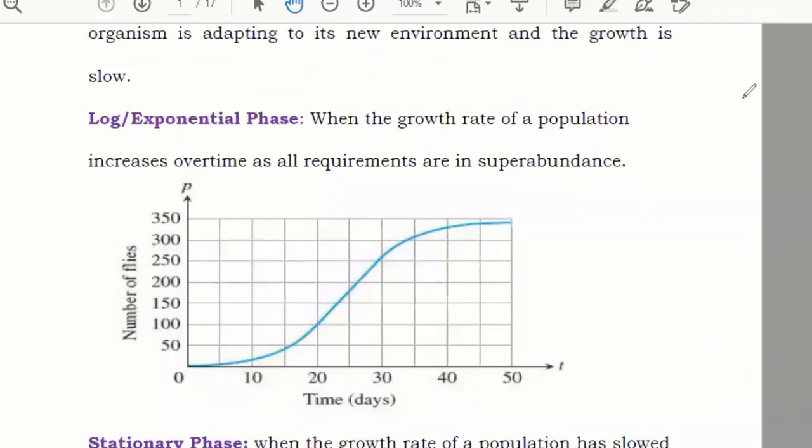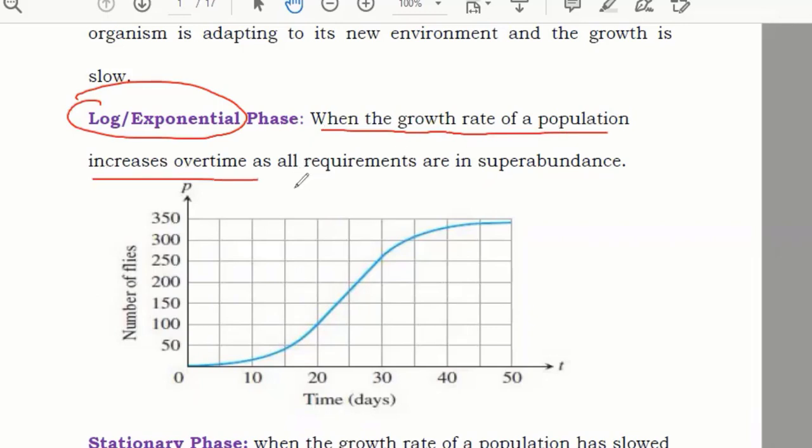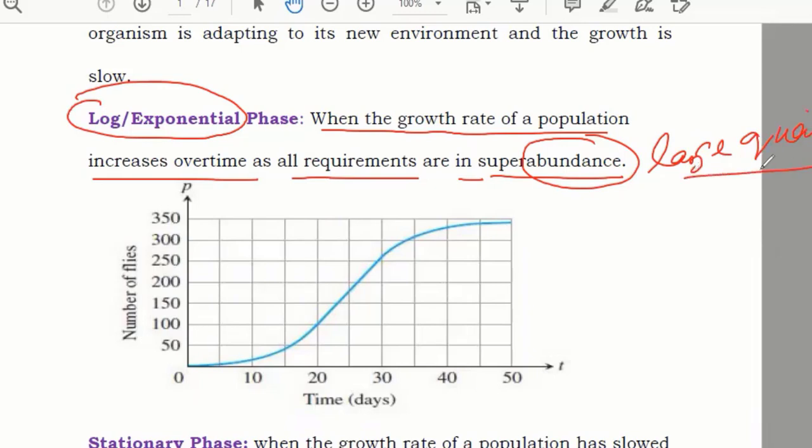After that you have the exponential phase, the log exponential phase. What is that? It's also when the growth rate of a population increases over time as all requirements are in super abundance. Abundance means in a large quantity. Got it? So they're saying that it is a growth rate when the population is increasing. When the number of population is increasing, at that time, time is known as log exponential phase.